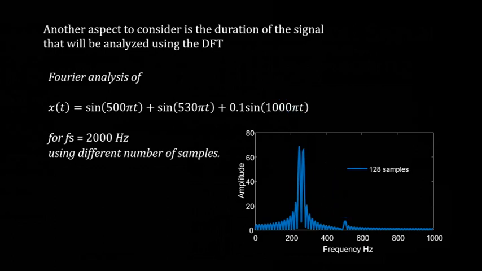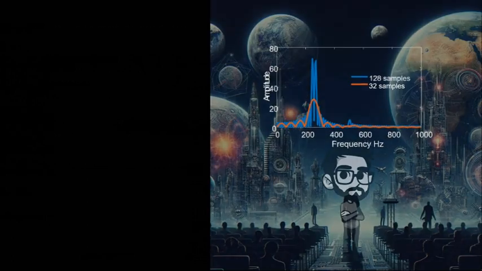If during our data acquisition we only acquired 32 samples, we can see that the 2 closely spaced components are not discernible, as well as the little fellow at 500 Hz. By the time we learn more about the DFT, all these issues will be better understood.